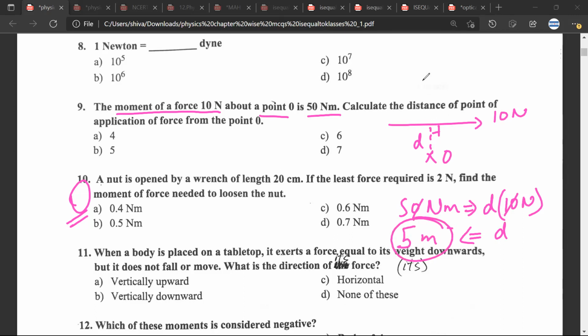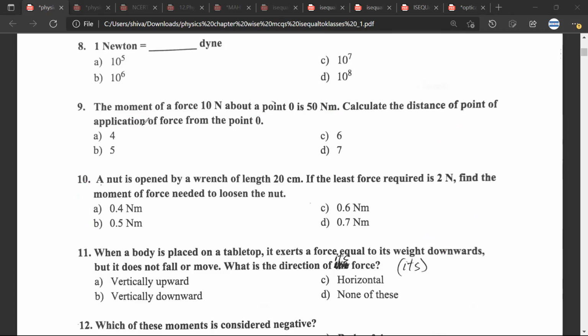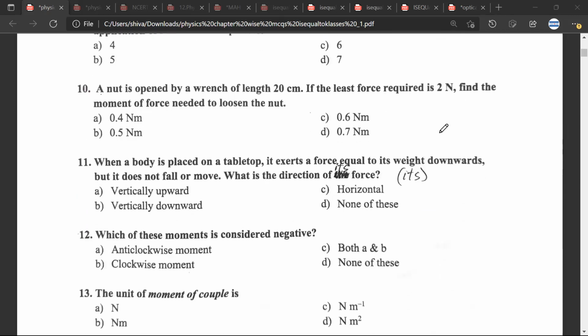5 meter. Now again, just to confuse, you will have two kinds of fives here. One would be 5 meter, other would be 5 centimeter. Just take care to select the right fives. Mr. CB, any doubt? No doubt. So these are the small tricks that usually paper setters do, just to check whether the students have read the question properly or not.